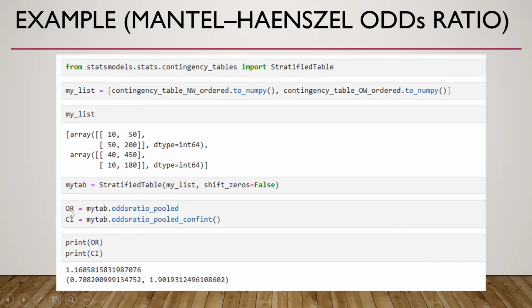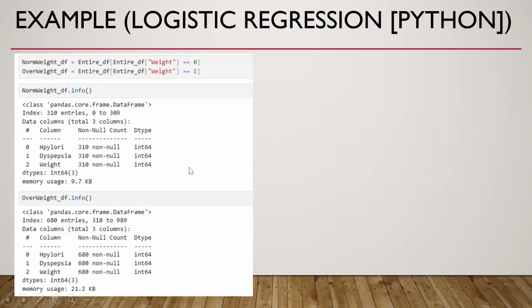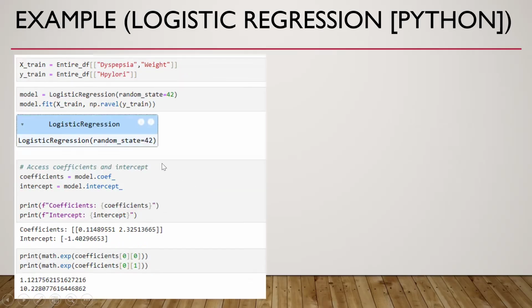Now let us see using the regression method. For the regression method, we have used the sklearn or scikit-learn library. Then this is our database. These are the normal weight and overweight groups. And this is the code for logistic regression. Here we have the odds ratio of 1.12. So this is nothing but the adjusted odds ratio here.